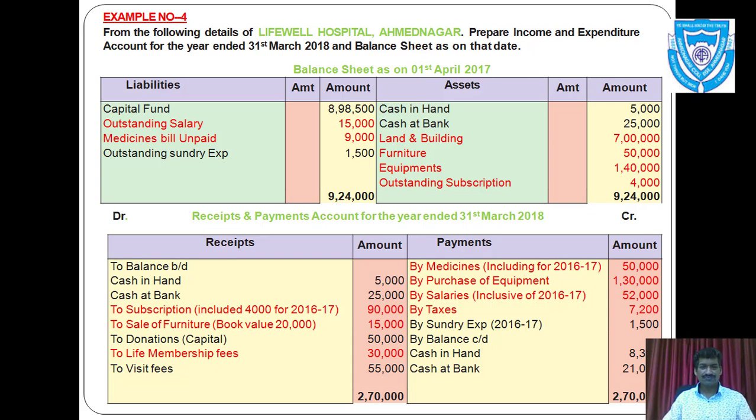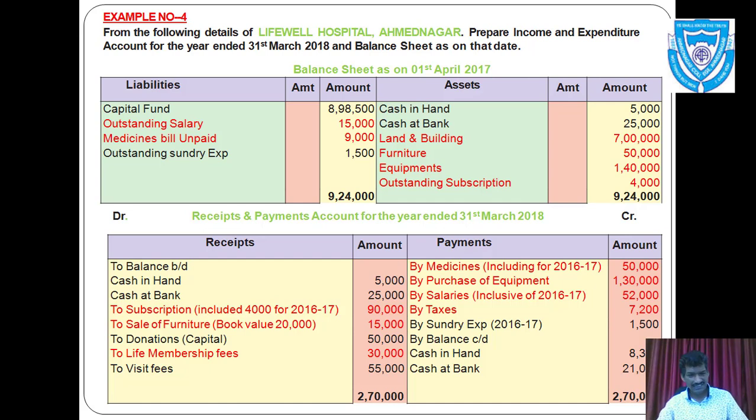For that purpose, with the help of adjustments, I have marked down some heads by red color. You can see red marks here in this example. Outstanding salary, medicine bill, land and building, furniture, equipments, outstanding subscription.